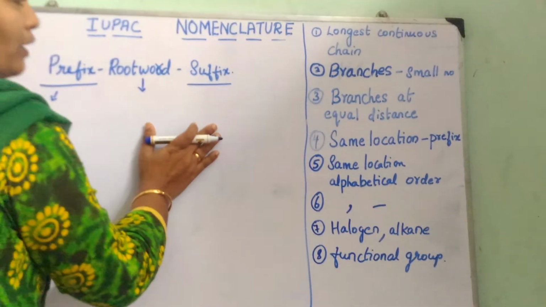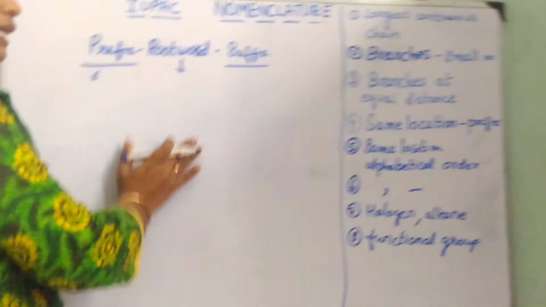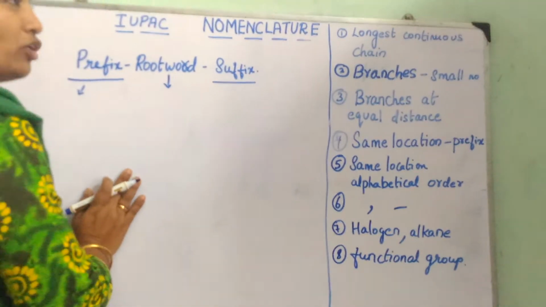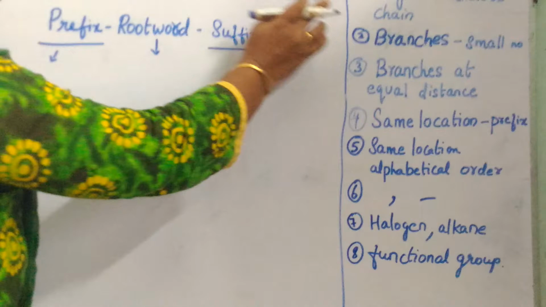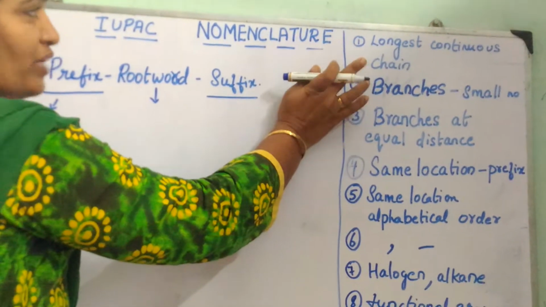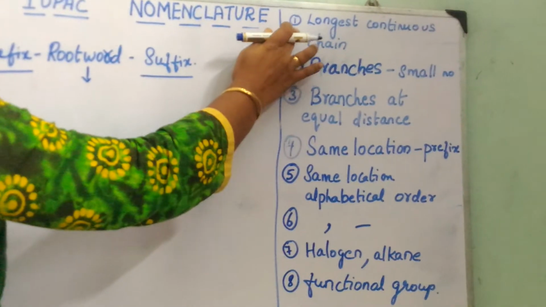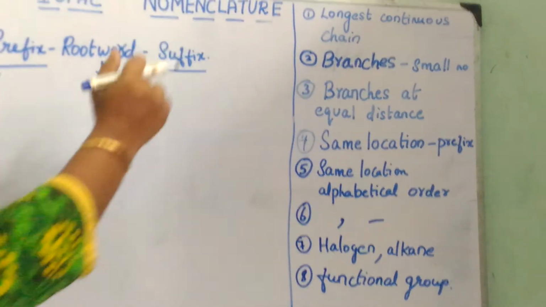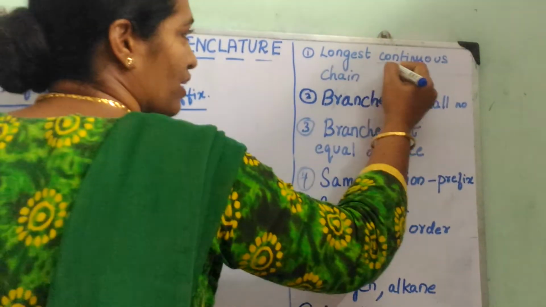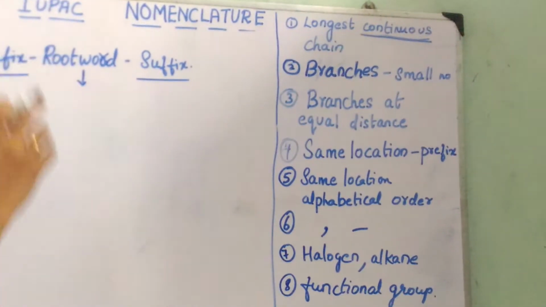Suppose we are going to name an alkane today. Let us take plenty of examples, then only can we understand this better. The first point I have given is that we have to identify the longest continuous chain. The word continuous is very important here. We have to identify the longest continuous chain.